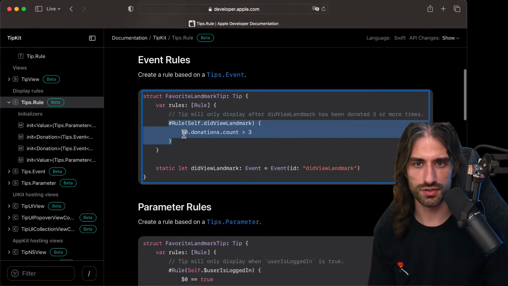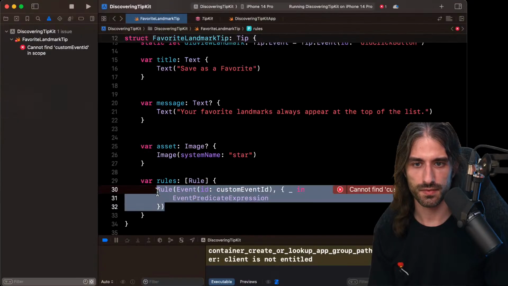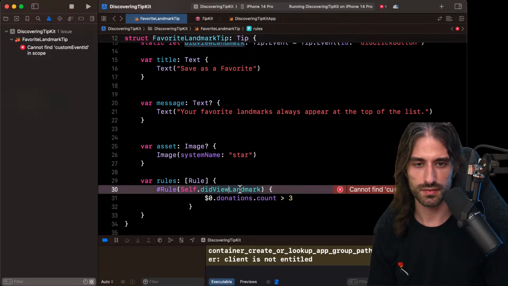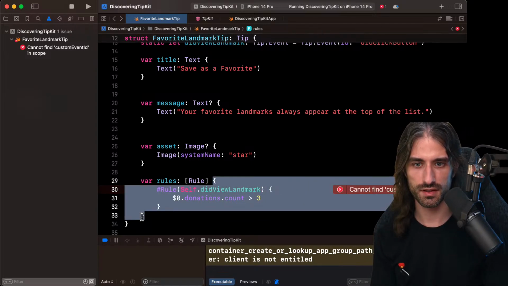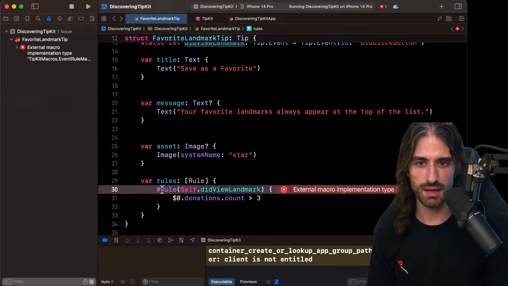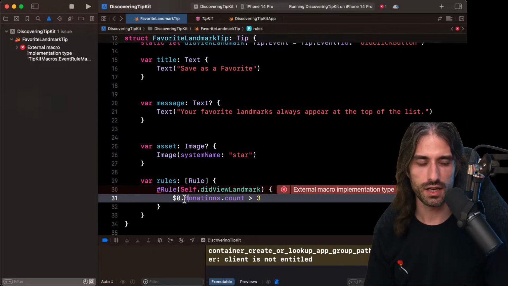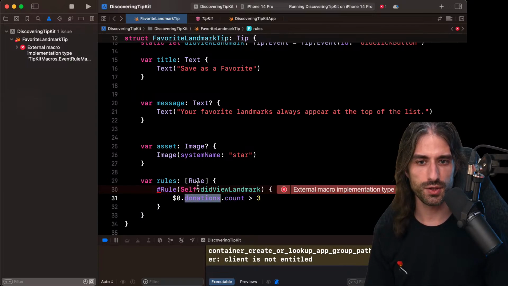And so for the rules here, I'm going to take this code, and so they build a rule, they give the event. You know what? I'm just going to format the code. But it seems I cannot access the macro. But at least the idea is that you say you want to display the tip when there has been at least 3 donations of this event. And what they call a donation is basically that the event has been triggered, the way I understand it.